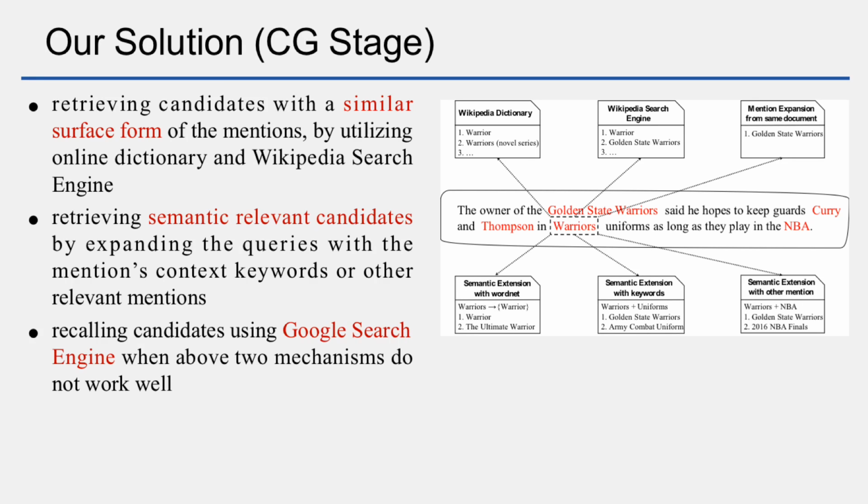The second is retrieving semantically relevant candidates by expanding the queries with the mentions, context keywords, or other relevant mentions. The last is recalling candidates using the Google search engine when the above two mechanisms don't work well.